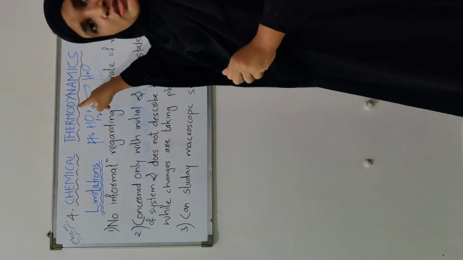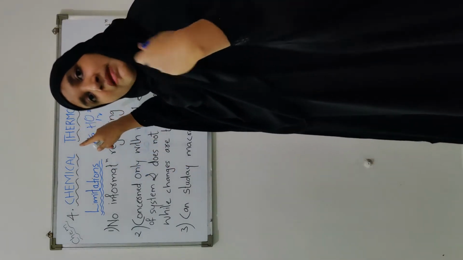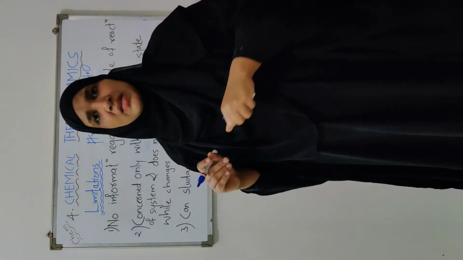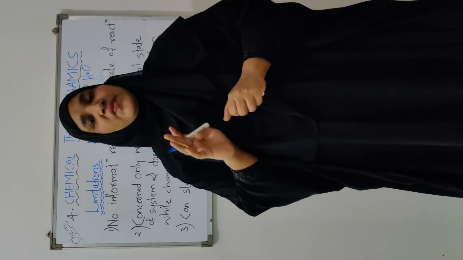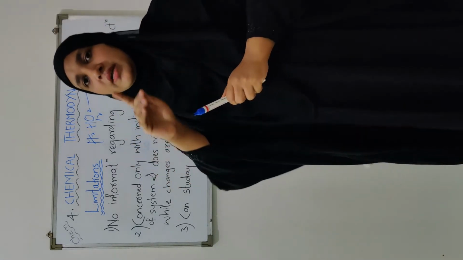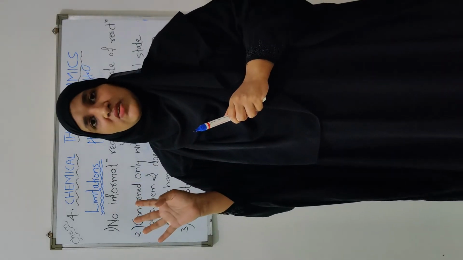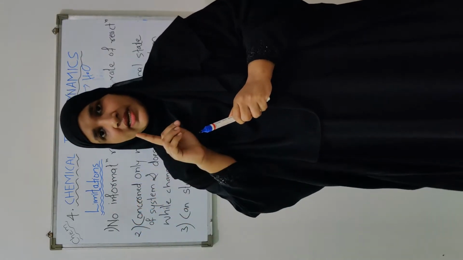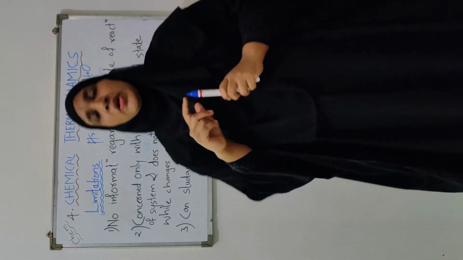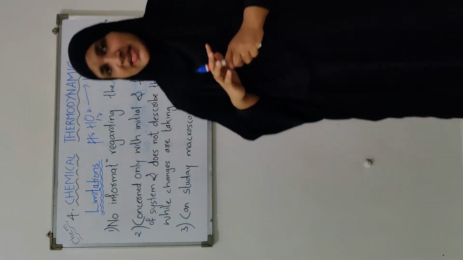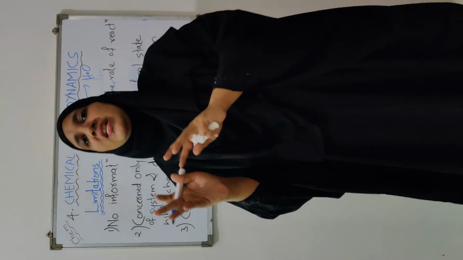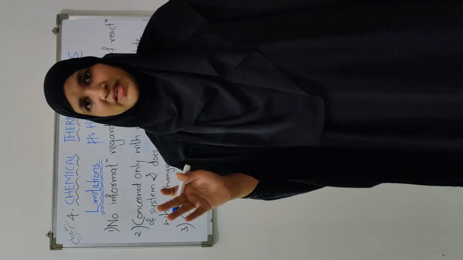Now this reaction is possible and can be made fast with the help of electric current or by other suitable conditions. But under normal set of conditions, the reaction is very slow. So chemical thermodynamics does not give any information about the rate at which the reaction will proceed. The second important limitation of thermodynamics is that the study is only restricted to the initial and the final stage of the system.